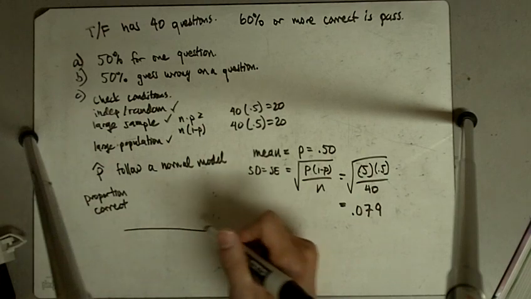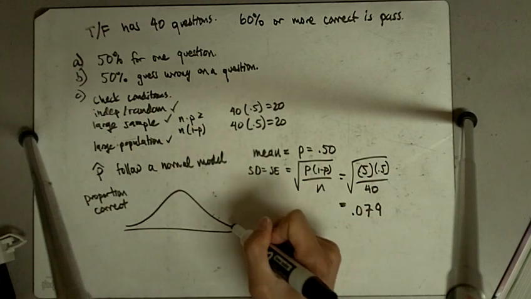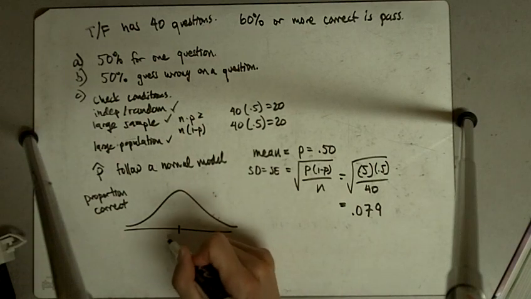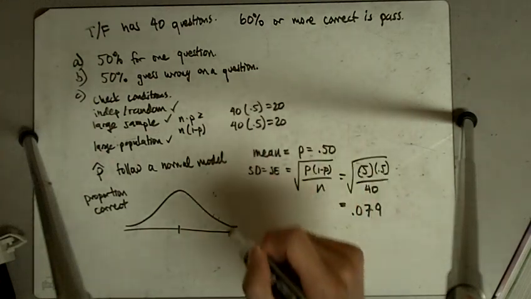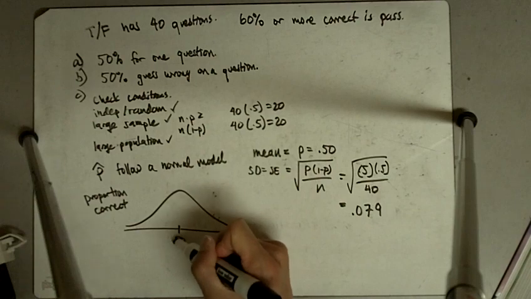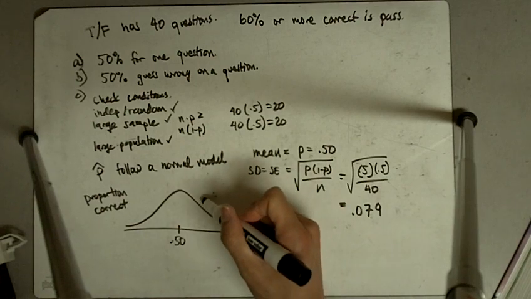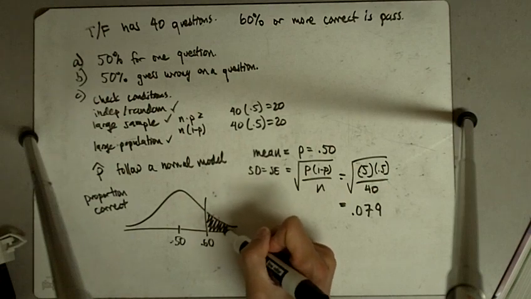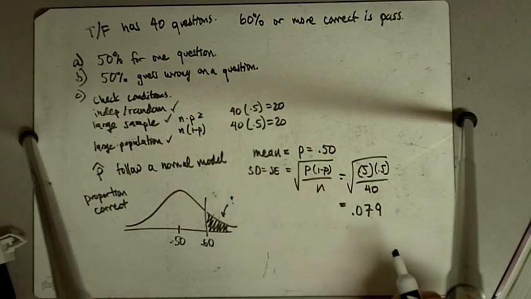Anytime we randomly guess on all 40 questions, for p-hat we're expecting something around 50% correct answers. So 50%, our mean, goes in the center, and we're hoping to get 60% or more. We want to know the probability of ending up with 60% or more.